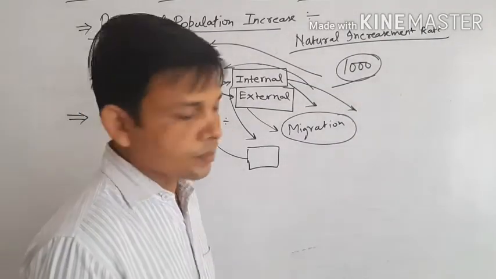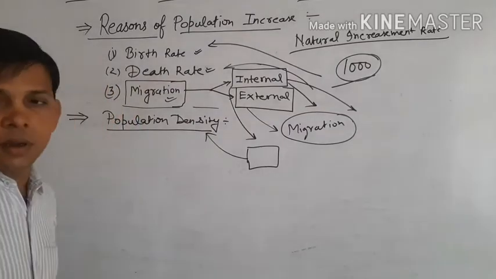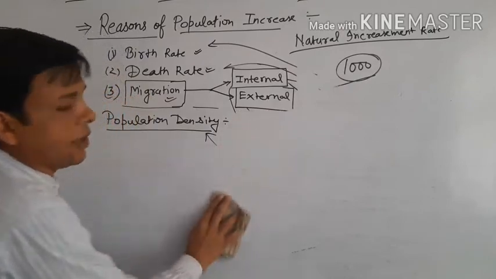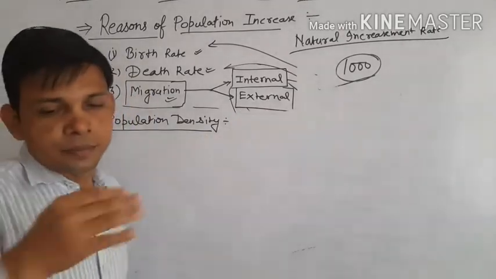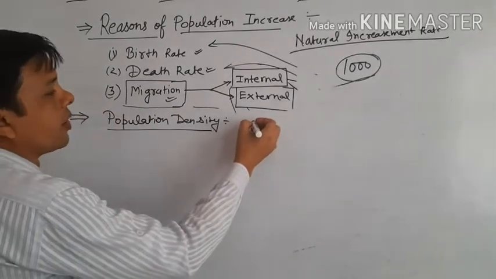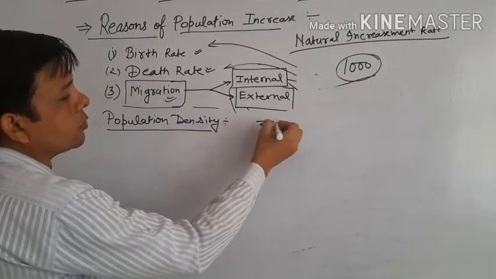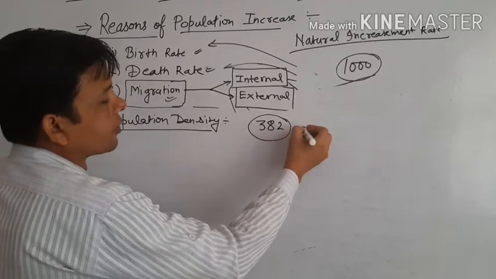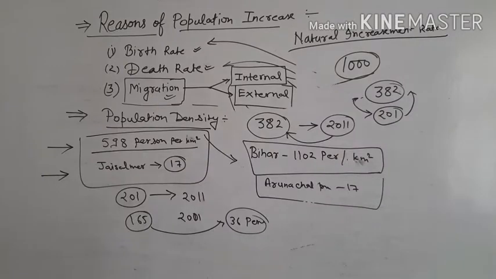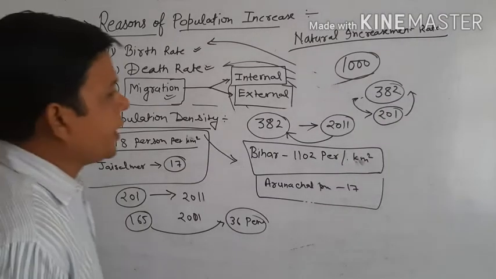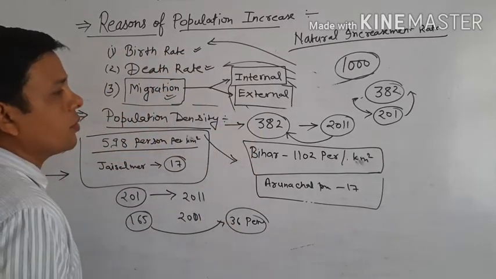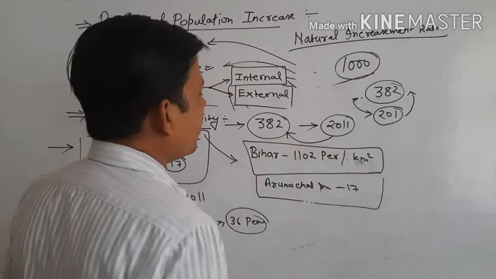You know that in India, the national density of population is 382 according to the census of 2011.